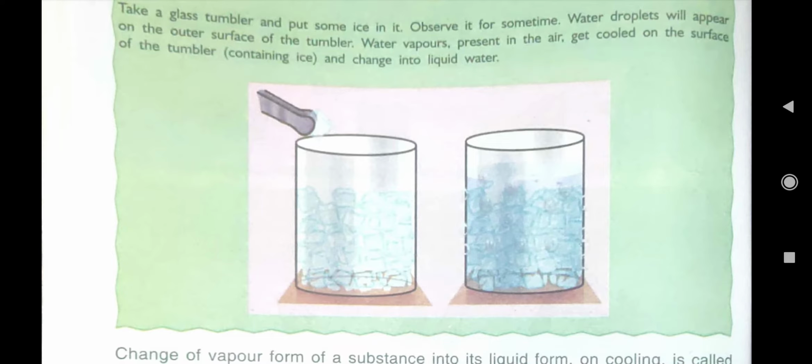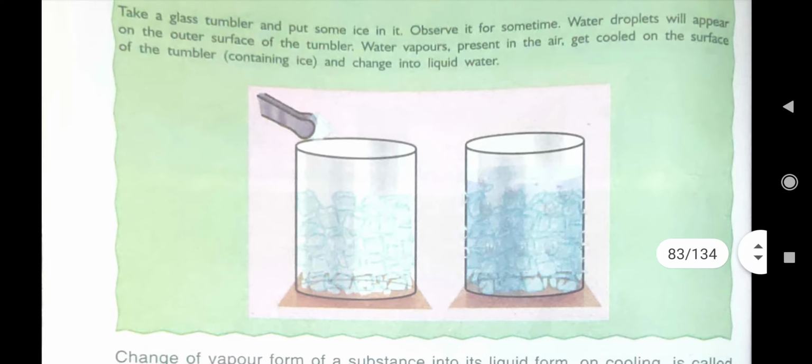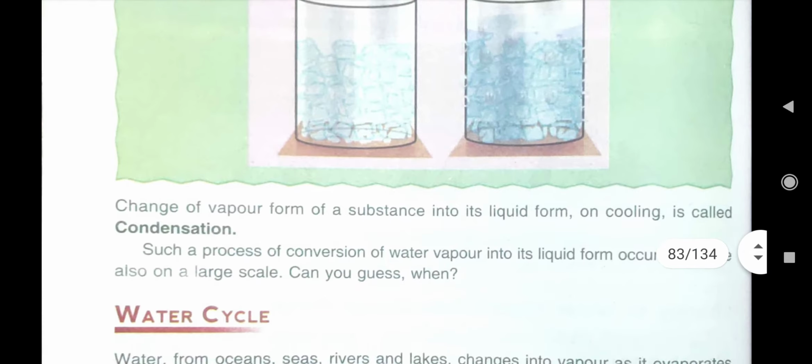That is because of water vapor present in the air. In the atmosphere, children, water vapor is present, but we cannot see it. But these water vapors, when they get cooled on the surface of the tumbler or your school bottle in which you have kept your chilly water, then it changes into liquid water.